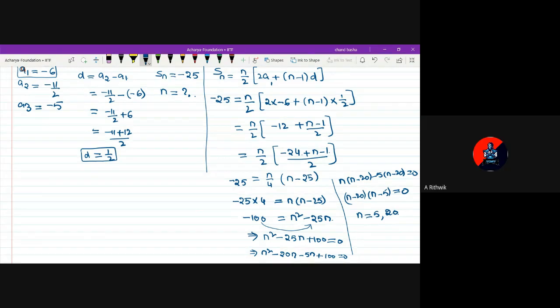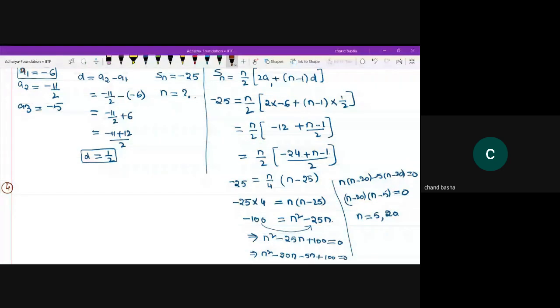Clear? Right. Because n squared should always be positive, like x squared should be positive. The highest power, n squared, must have a positive coefficient to get the simplest form.